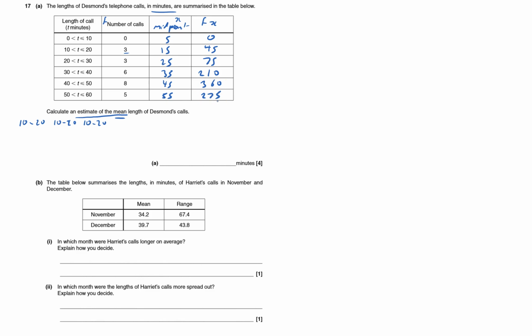I've got to work out the total of all those, so I've got a 15 and a 15 and another 15. That'll be 45, and then I'll have a 25, another 25, I'll have 3 of those. So what I have to do is add up the total of this one here, and that is 965. And I've got to divide it by the total number of calls, which is 25.